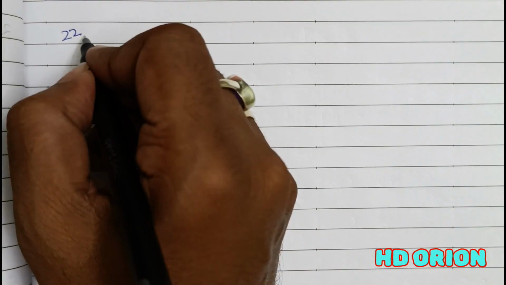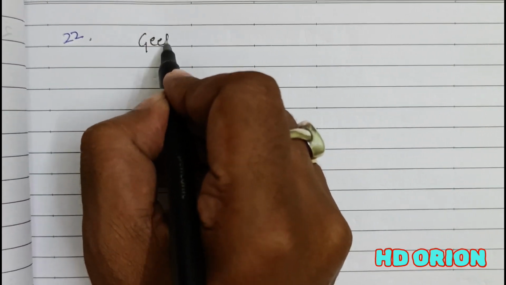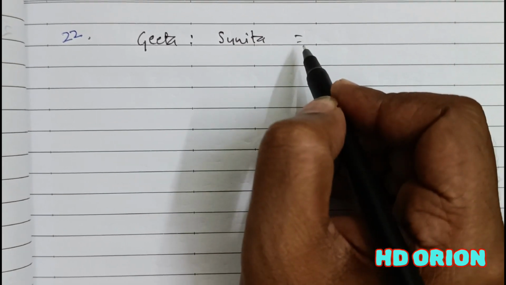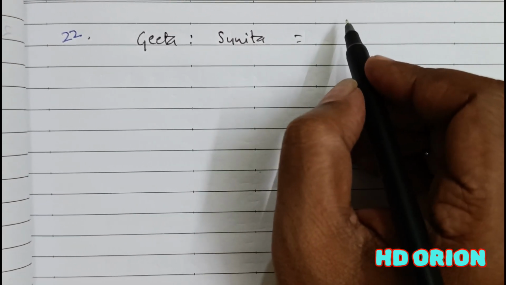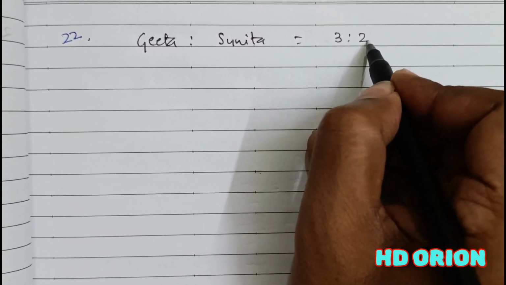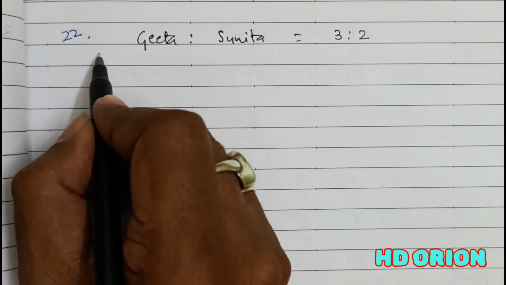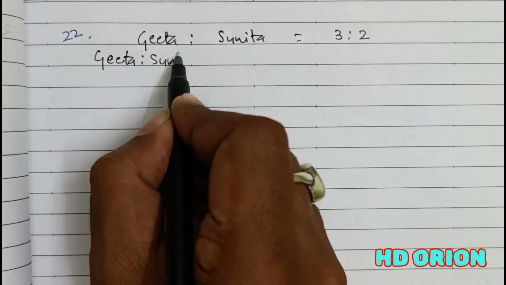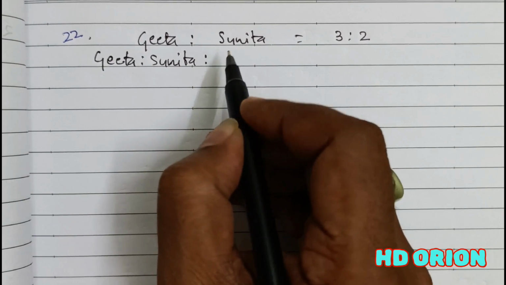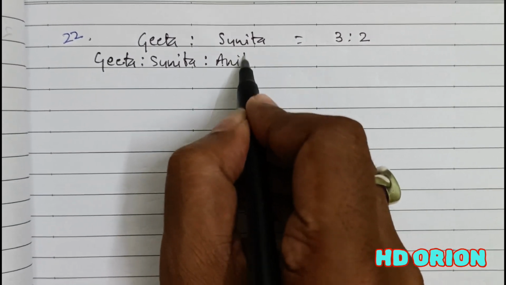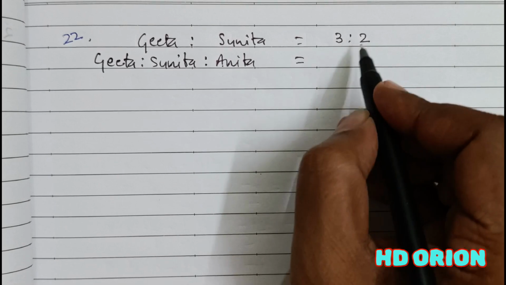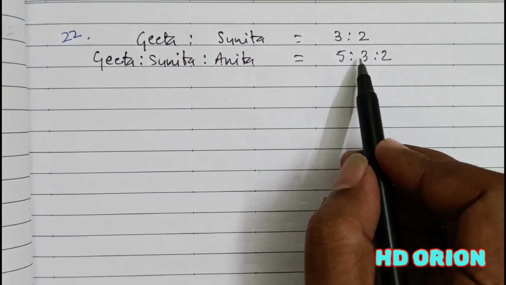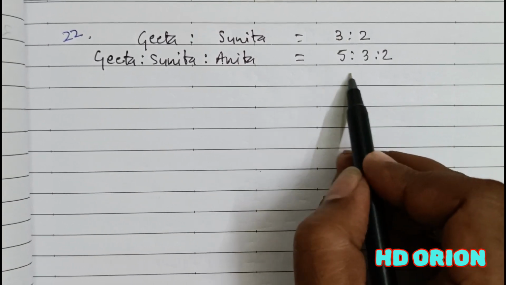Solution 22. There are two partners, Geeta and Sunita, and their profit sharing ratio is 3:2. And now third partner is coming. Geeta is to Sunita is to Anita is equal to 5:3:2. Now the old partners' ratios are not the same.